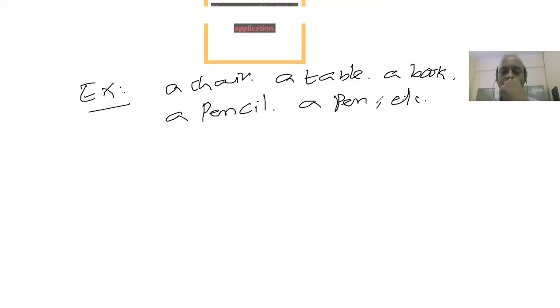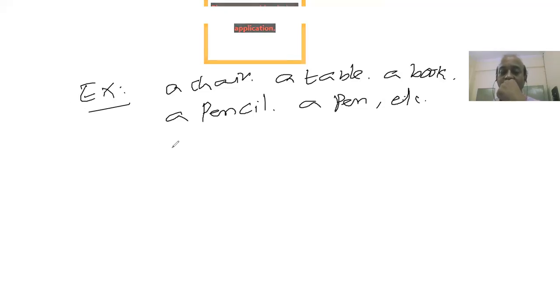Cha in chair is a consonant sound, ta in table is a consonant sound, ba in book is a consonant sound, pa in pencil is a consonant sound, again pa in pen is a consonant sound, etc. So these words begin with consonant sounds. That's the reason why "a" is used before consonant sounds.